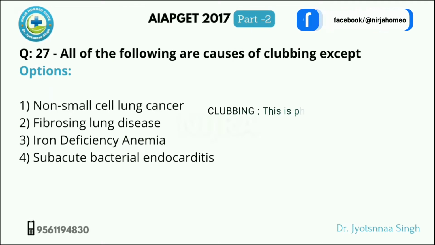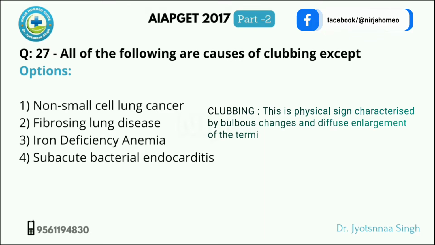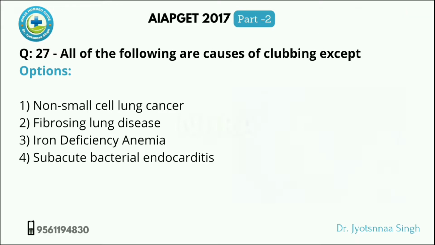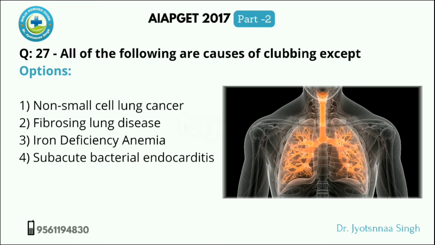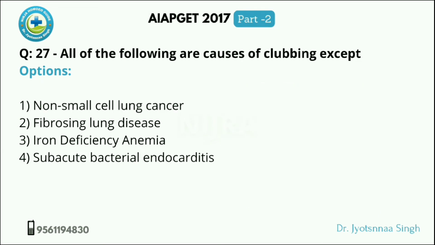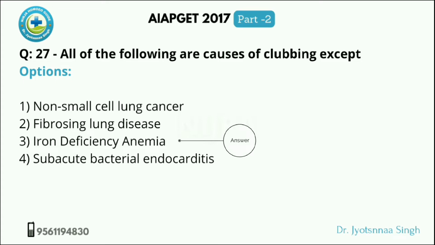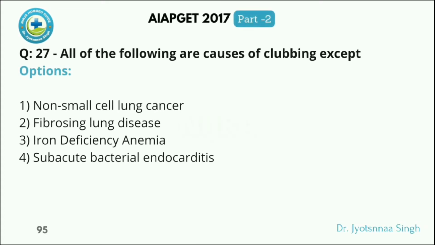So, clubbing is a physical sign characterized by bulbous changes and diffuse enlargement of terminal phalanges of fingers and toes. So, options are non-small cell lung cancer, fibrosing lung disease, iron deficiency anemia, subacute bacterial endocarditis. So, iron deficiency anemia is not the cause of clubbing. To remember the cause of clubbing, here the chart is given.